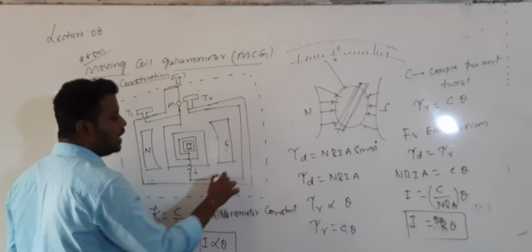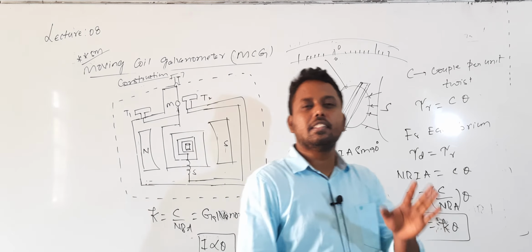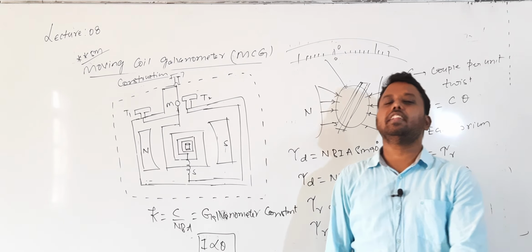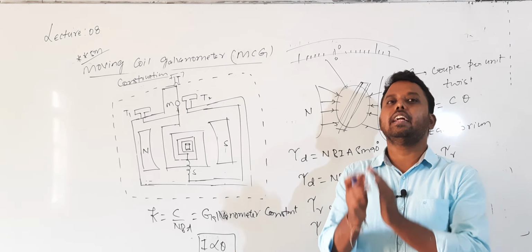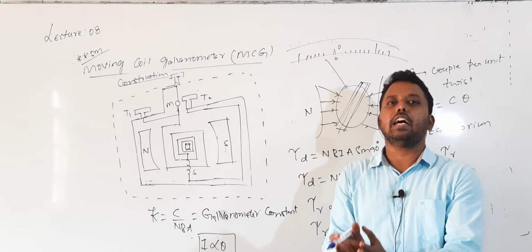This is a simple concept, completely related to the last topic. In that topic, a current carrying loop placed in a uniform magnetic field experiences a torque and the loop will rotate. Based on that principle only, the moving coil galvanometer is constructed.